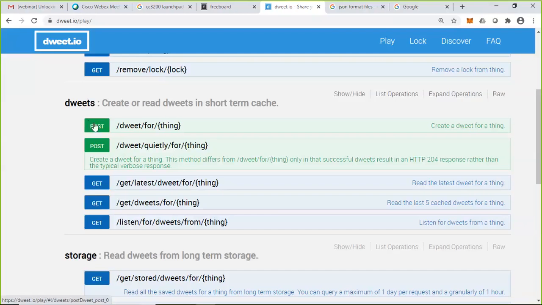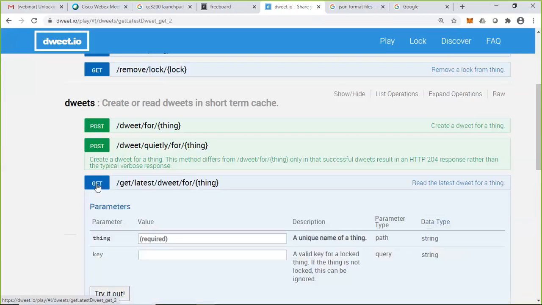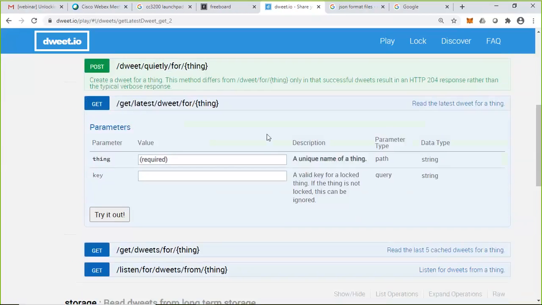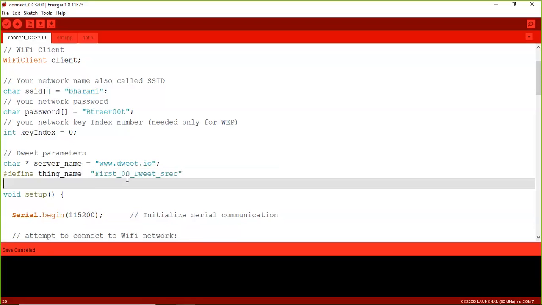Yes. Here, go to the get option. Get means retrieve. If you click on get, it will be expanded with this kind of options. There, one of the required parameters is called thing. Here I have to specify a thing name. I have already given the thing name in my program as first_00_tweet_src. Don't think that it is a lengthy name, but for the sake of simplicity